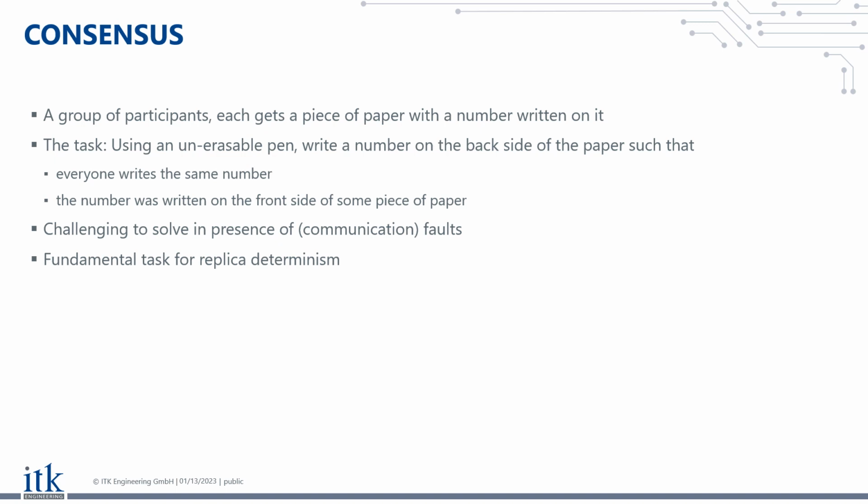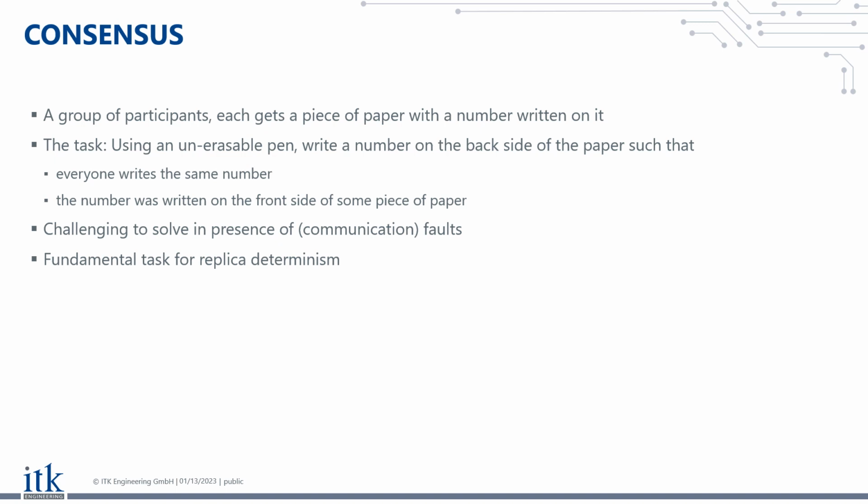Why is it an interesting problem? Well, mainly I would say because it is the fundamental task for replica determinism. It somehow catches the essence of replica determinism, which is the task where you have multiple replicas. So for example, consider a distributed data center where you have multiple copies of the same servers distributed around the globe, maybe with thousands of kilometers difference between them.